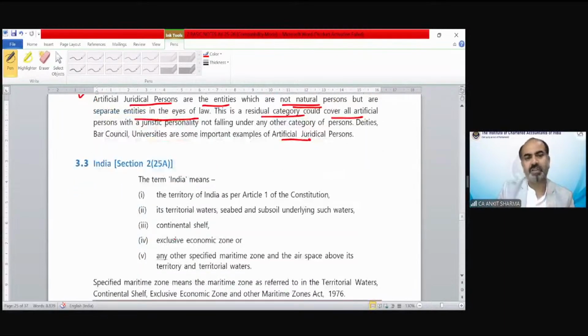Now the other definition is of India. What is the definition of India? Please go through it. I hope you must have gone through the definition of India in GST also, or the India definition will be discussed in GST also, to make you understand up to which part GST is going to be applicable. But that's a simple definition. You can go through this.